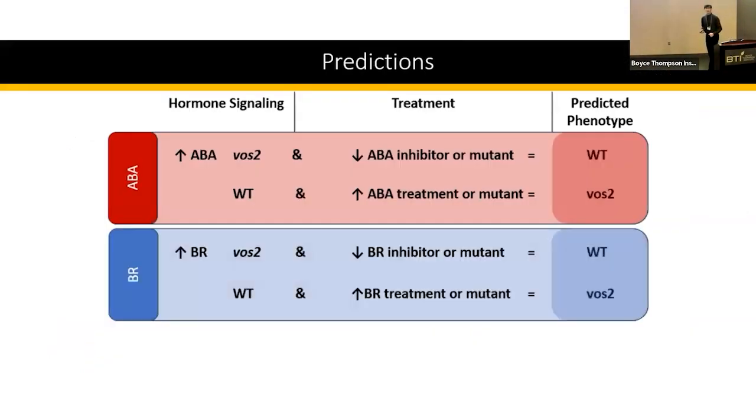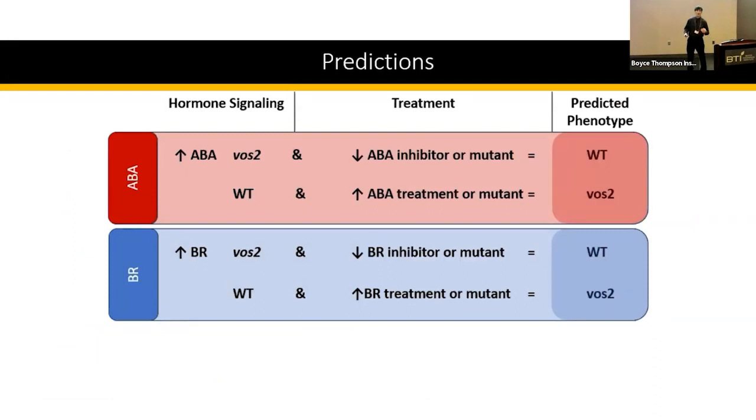So, knowing this, abscisic acid and brassinosteroids are increased in VOS2 plants. So if we were to disrupt their signaling with either a chemical inhibitor or a disrupting mutant to its signaling, this would result in a rescue of the phenotype, resulting in a wild type lookalike.